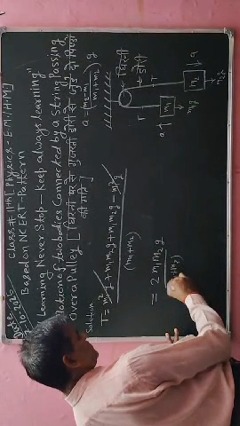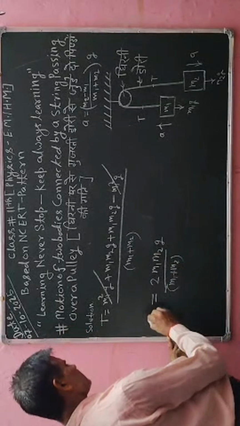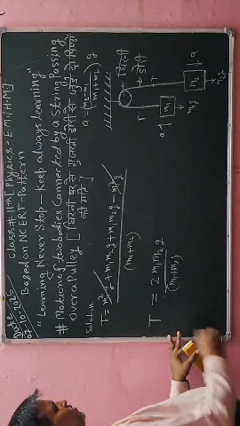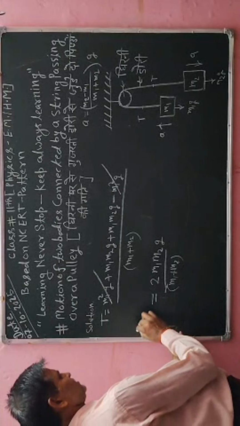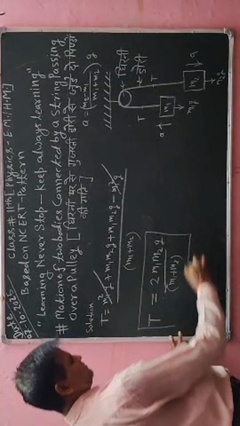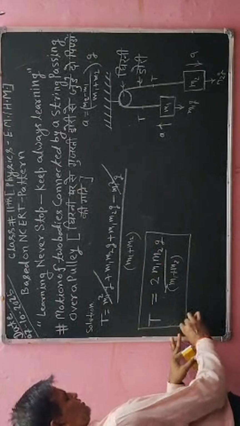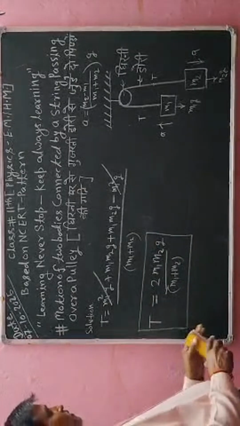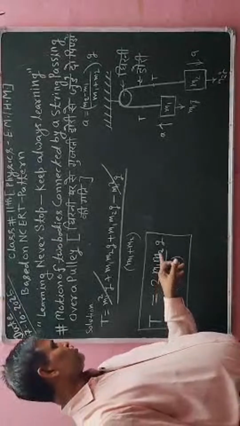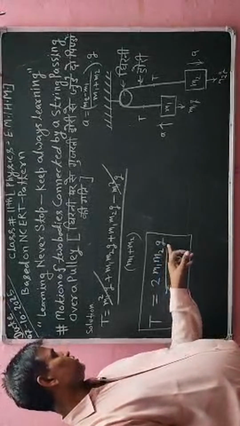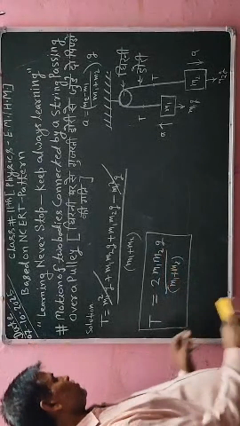Okay, so here I have got the value of T, which is equal to 2 times m1 m2 g divided by m1 plus m2.